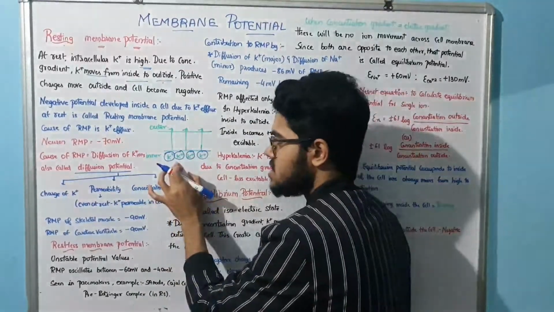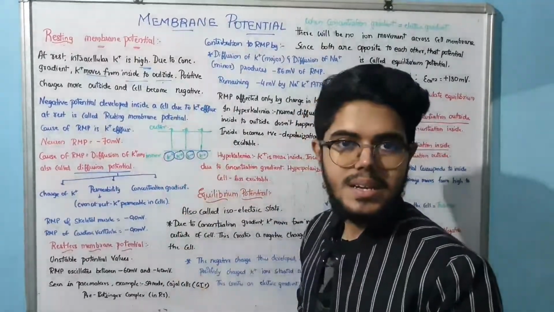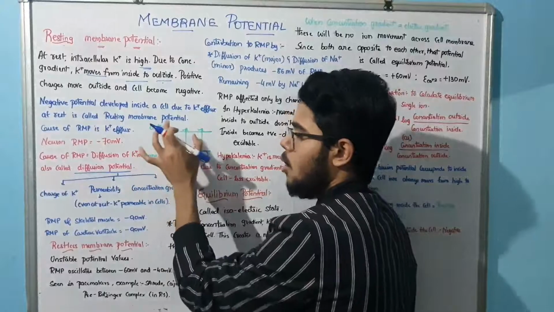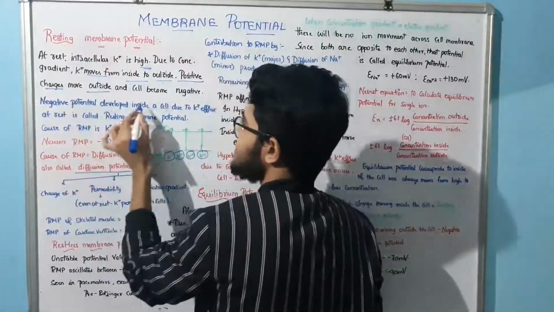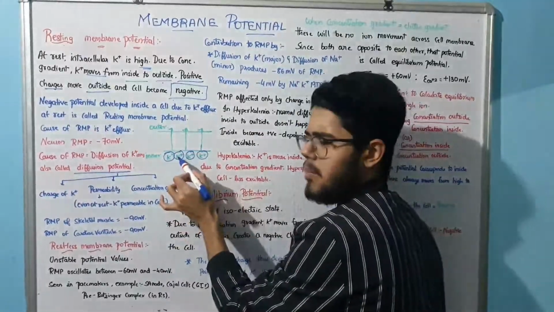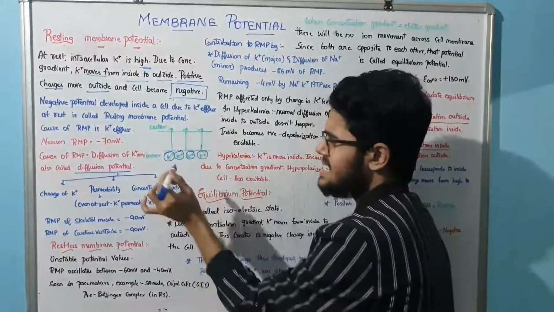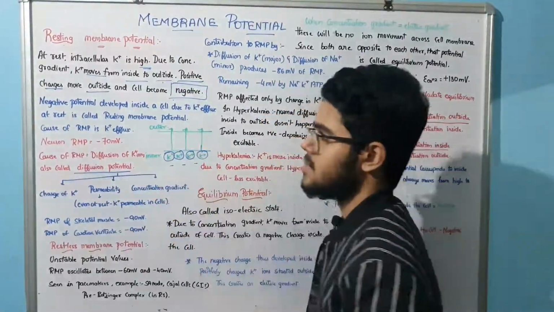The positive ions are moving from inner to outside, which means the positive charges will move outside and the cell will become negative. Yes or no? Potassium, the positive, is moving outside, but inside what will it be? Negative, right? It will be negative.